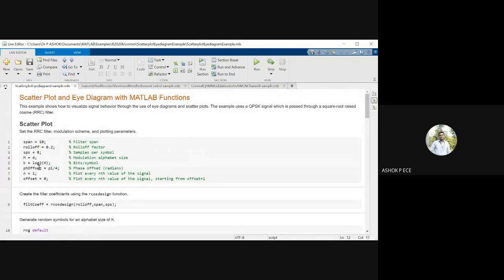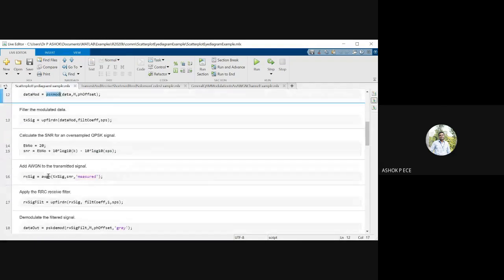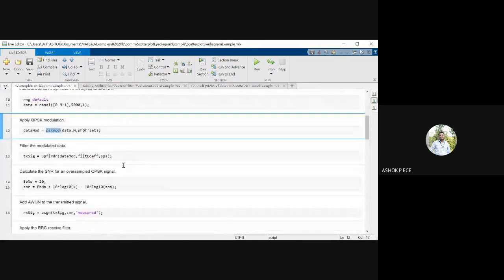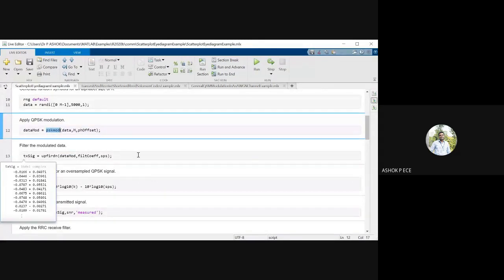The phase offset in QPSK, the angle between each symbol is pi by 4. It is called the phase offset. Pi by 4 is 45 degrees. Okay. And you see I'm modulating the signal and I am transmitting it.